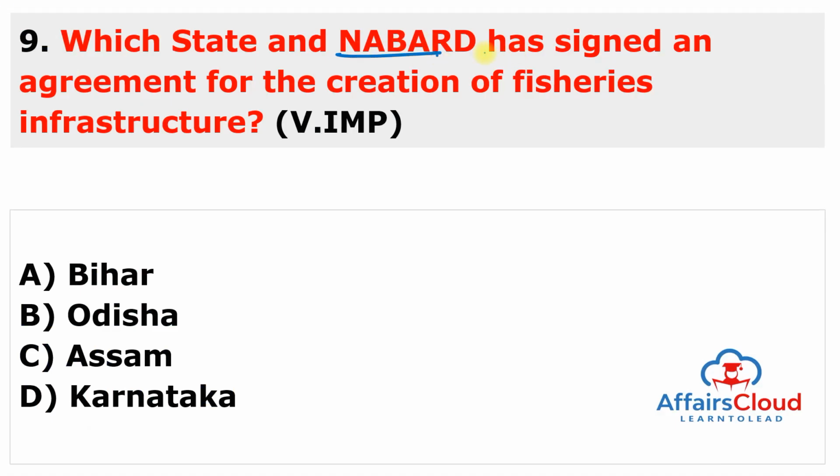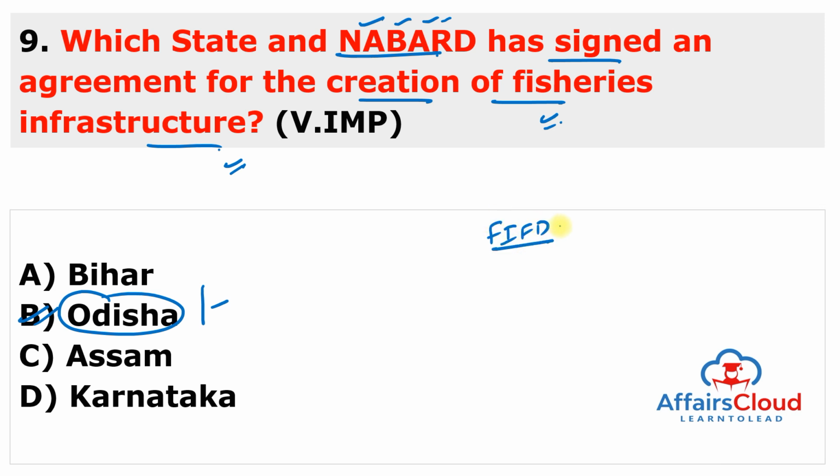Which state and NABARD, or National Bank for Agriculture and Rural Development, have signed an agreement for the creation of fisheries infrastructure? Again, this question is very important, and the answer is the Government of Odisha. So the answer to this question is B. The Government of Odisha and the National Bank for Agriculture and Rural Development signed an agreement for the creation of fisheries infrastructure to boost fish production in Odisha. The Fisheries and Aquaculture Infrastructure Development Fund, also known as FIDF, will help in creation of infrastructure facilities in marine and inland sectors of Odisha.